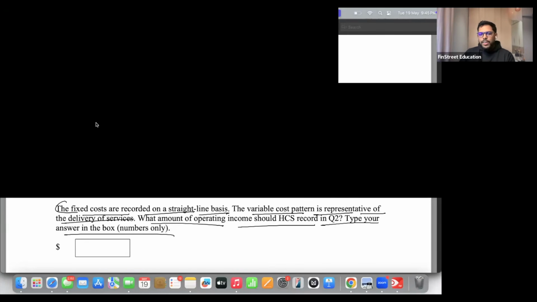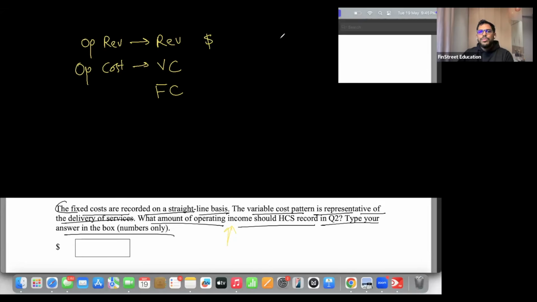Guys, whenever we are targeting operating income, see this word says operating income. It is same as operating profit. So how do we calculate operating profit? We have operating revenue, which in this question, it's same as just revenue. Then we have operating costs. In our question, we have two types of costs. We have VC and we have FC. Okay, I'm giving you hints. Okay, please be attentive. After this, I'll give you some time to solve.